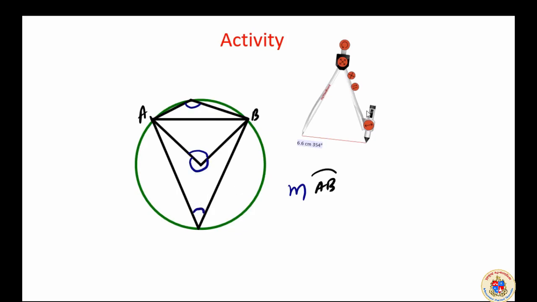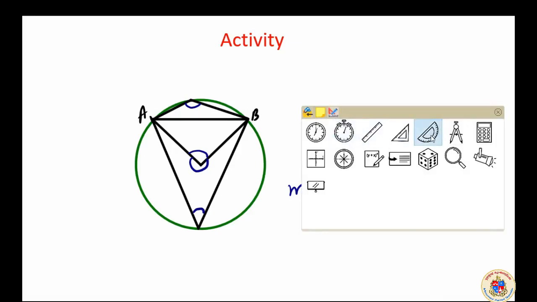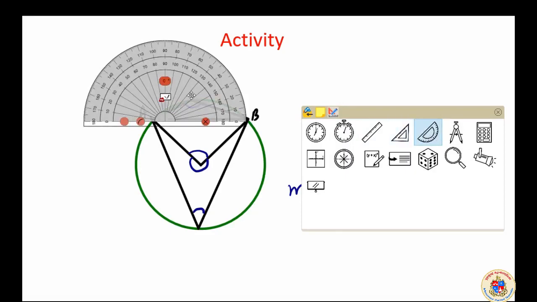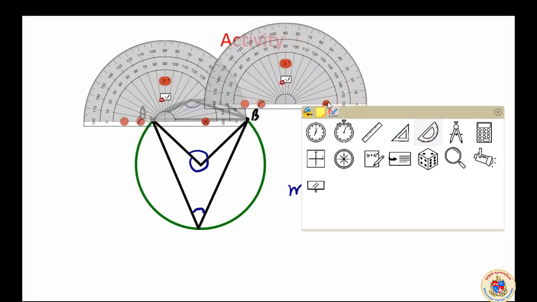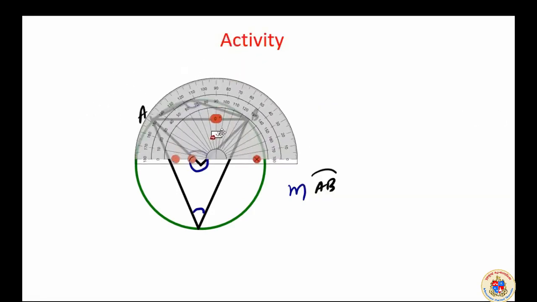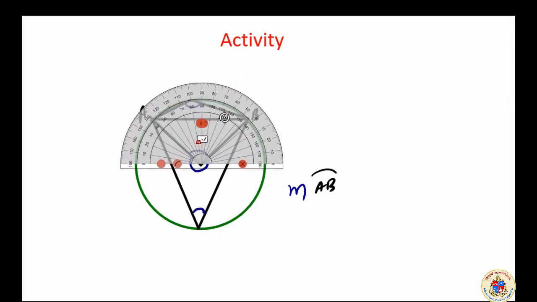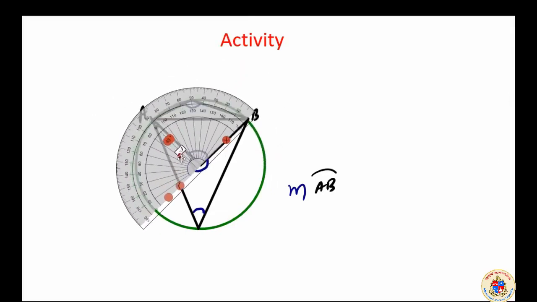Now I am going to measure all these angles with the help of a protractor. This is my protractor, more than one protractor is not required. Let me measure this angle first, the first angle which I made.